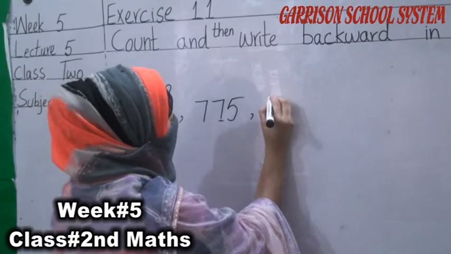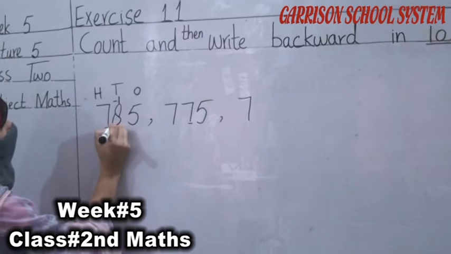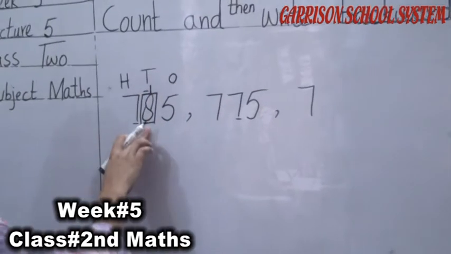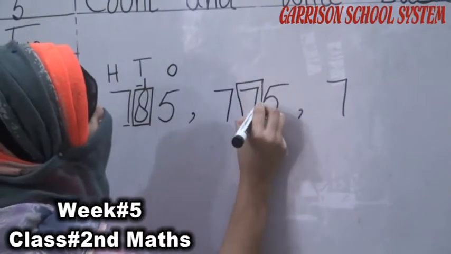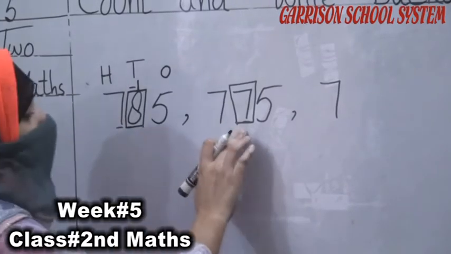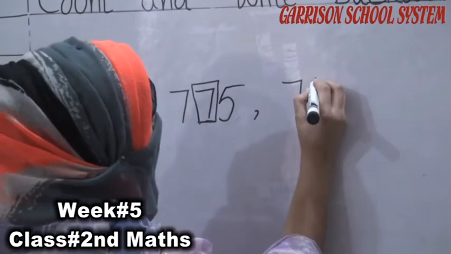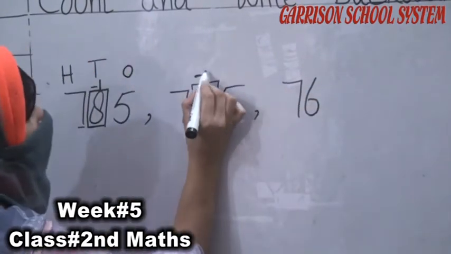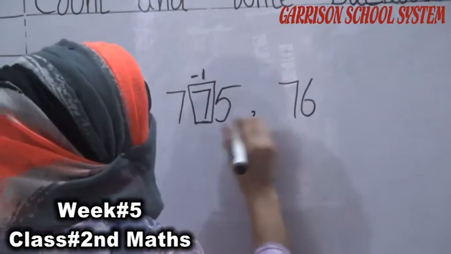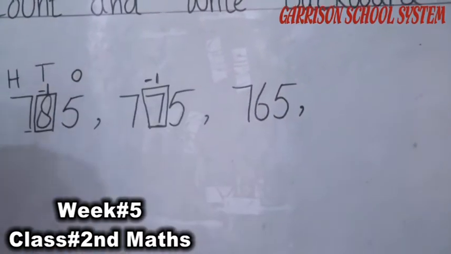Okay student, now we have to write the next number. Hundred number will be the same. Hundred number हम as it is ही write करेंगे. Hundred number change नहीं होगा. Now next is tens number. Tens number, here is 8, here is 7. Now what is the previous number from 7? 7 से previous number कौन सा होगा? 6 होगा. When we minus 1 from 7, we have to write here 6. So what will be the answer? 765.